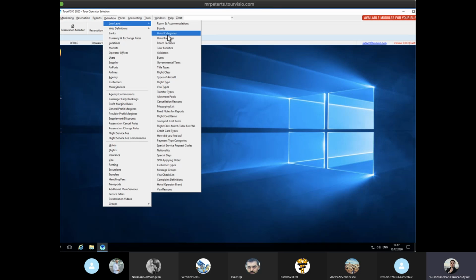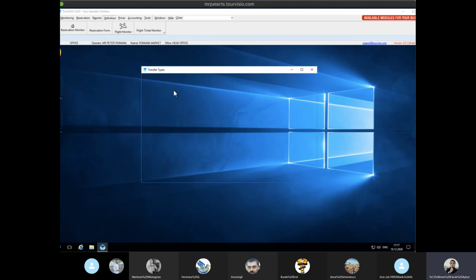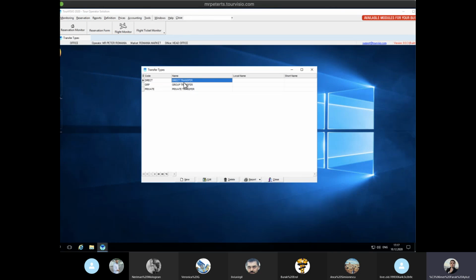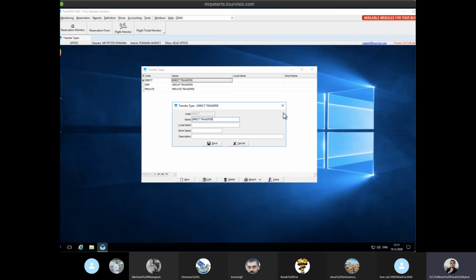And going on to flight class and transfer types that we already put in before, I think there is also nothing to be changed here. For now we just put 3 transfer types: direct, group, and private. You can see these are only names here.